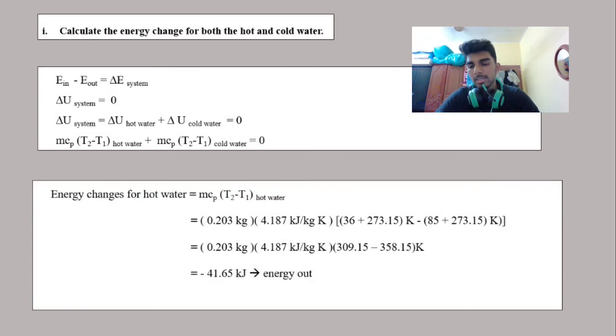The final is 36 degrees Celsius and the initial is 85 degrees Celsius. For both temperatures we need to calculate in Kelvin. As a result, the energy change for hot water is negative 41.65 kilojoules, which is also stated as energy out.